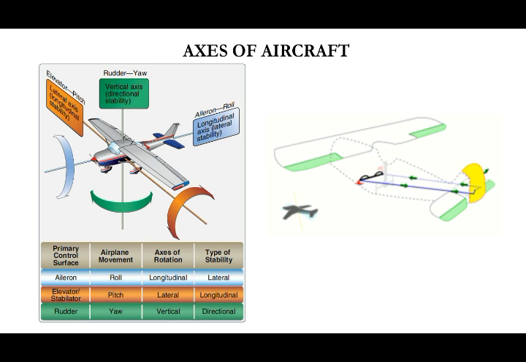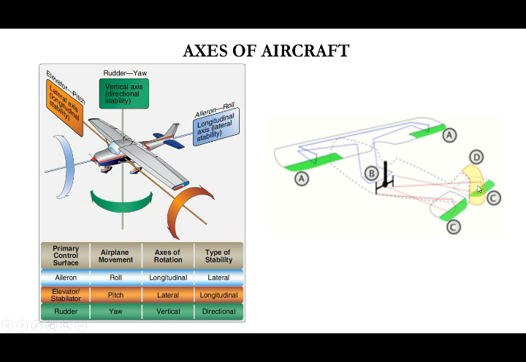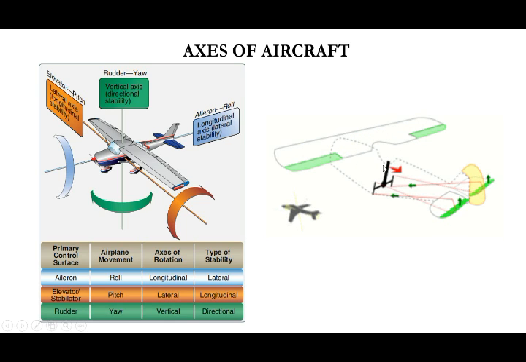Now we come back to the animation. See, this is how we control the rudder. By moving the joystick right or left, we can control the aileron up and down, and by pushing and pulling, we can control the elevator up and down. By pedaling, we can control the rudder.